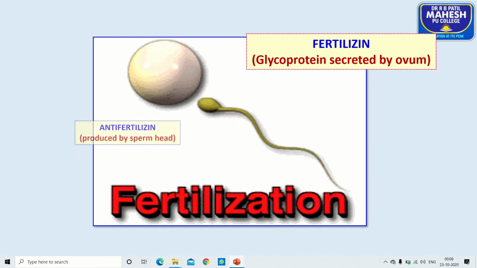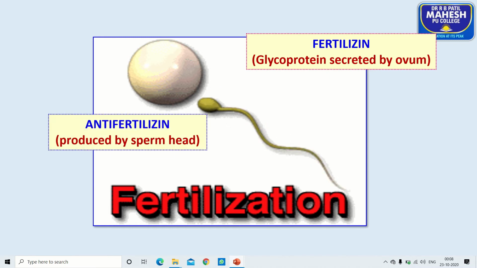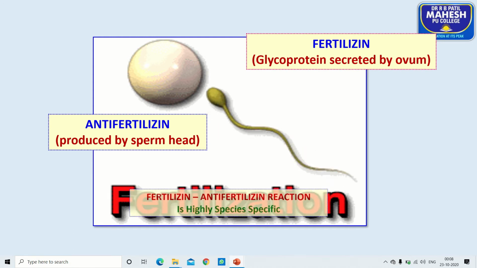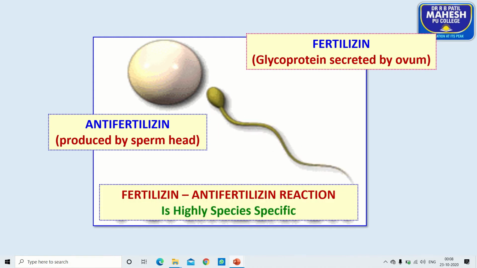Once the sperm establish contact with the female gamete, the sperm releases anti-fertilizin, which neutralizes the effect of fertilizin, so that no more sperms are attracted towards the ovum. This reaction we call the fertilizin and anti-fertilizin reaction, and it is highly species specific.